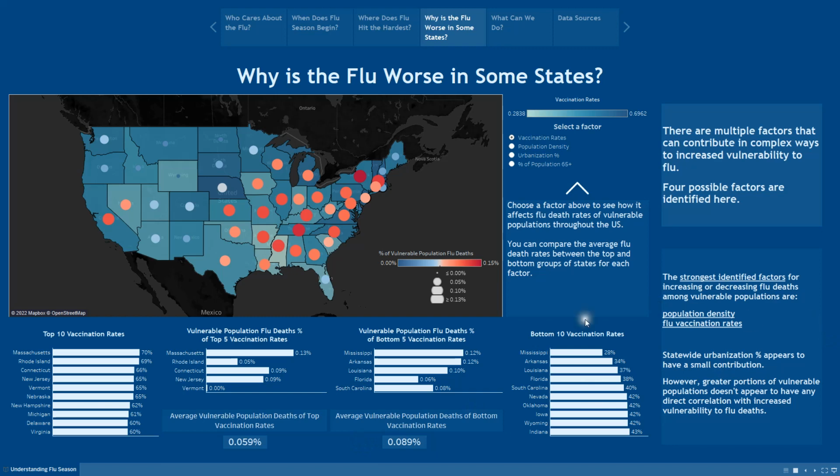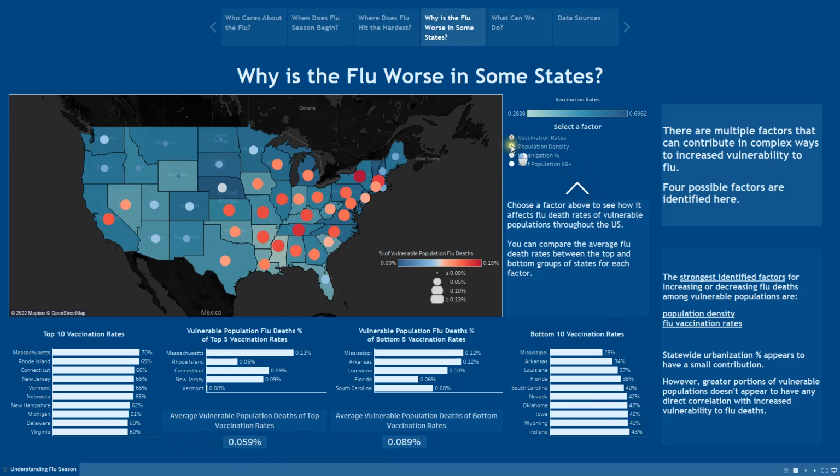But if we look at what we have, we can see that the top 10 states with vaccination rates go between 60% vaccination to 70%. The bottom 10 are between 28% and 43%. And the likelihood of a member of the vulnerable population dying from the flu in one of these bottom 10 vaccination states is 0.089%, whereas in the high vaccination states it's only 0.059%. So we already see that being in a higher vaccination state makes you less likely to die from the flu.